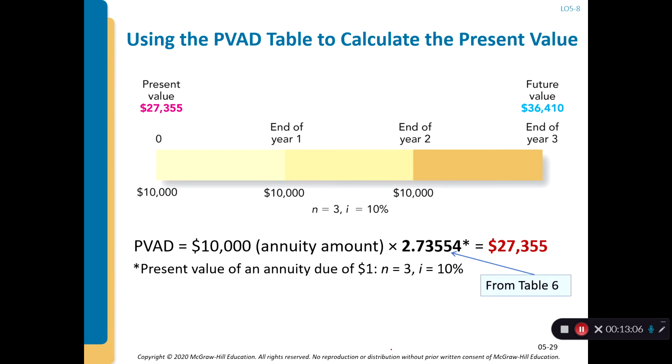So in other words, if we use the PV, present value annuity due table to calculate the present value of an annuity due, that means that we also can use Table 6 to find out how much the present value of an annuity due is in lightning speed, right? So Table 6 is showing us the PVAD table, which is present value of annuity due. We can find that discounting rate or annuity factor rate.